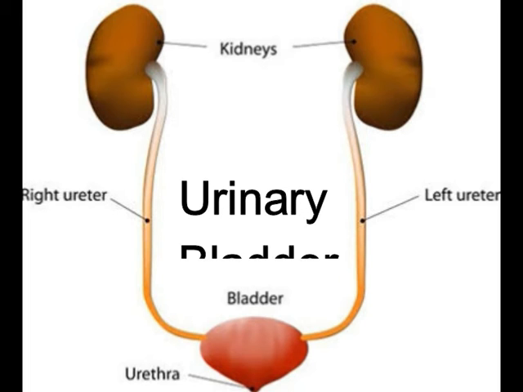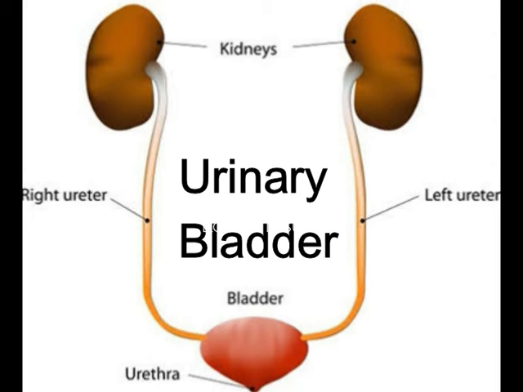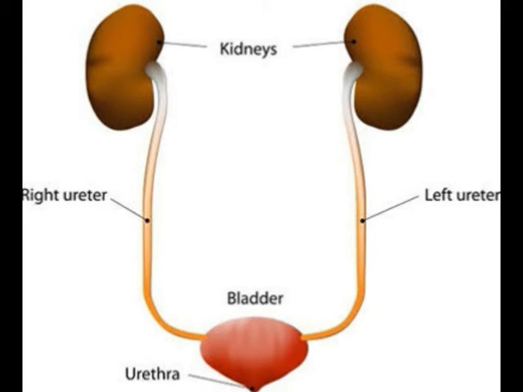Number 3, urinary bladder. It stores urine before it is excreted from the body. A hollow, muscular, and distensible organ, it sits on the pelvic floor. Number 4, urethra. A tube connecting the urinary bladder to the genitals for excretion. The functions of the urinary system are excretion of nitrogenous waste, osmoregulation, and acid-base balance.